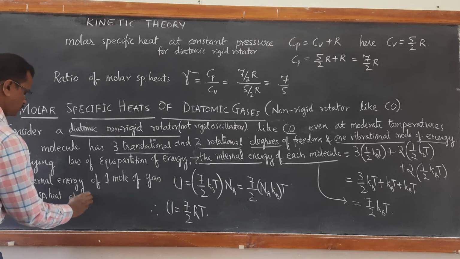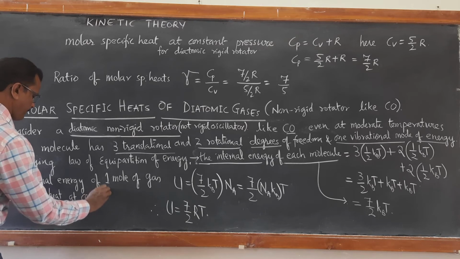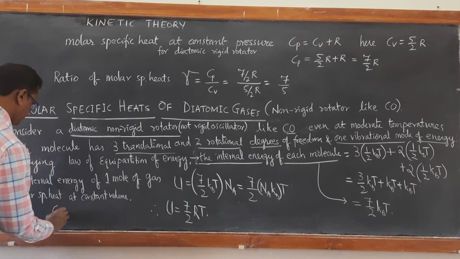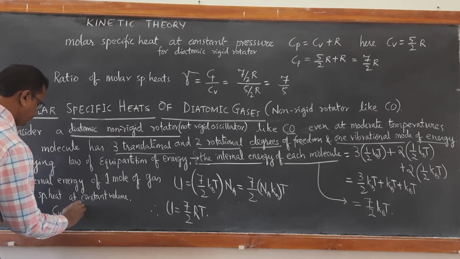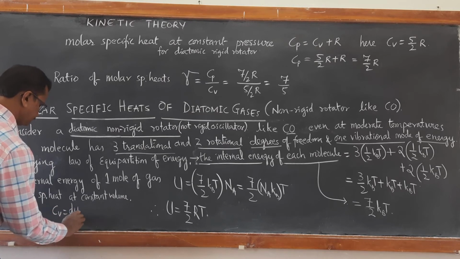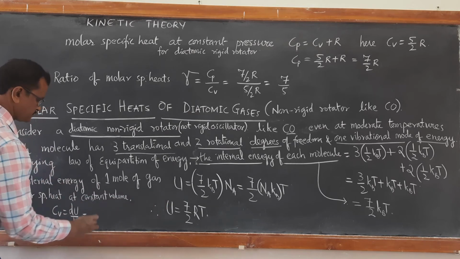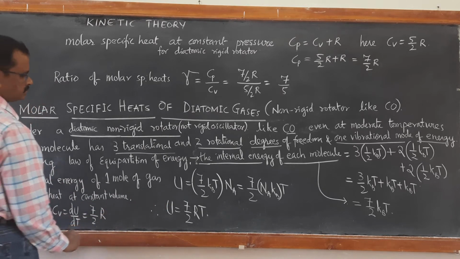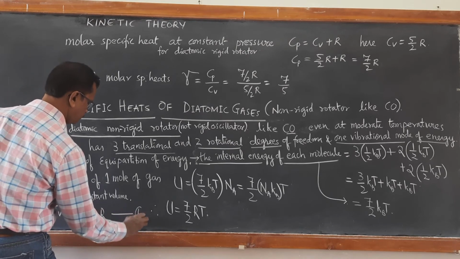At constant volume, Cv becomes du by dt. That becomes d by dt of this. So definitely it becomes 7 by 2 R. We call this equation number 1.